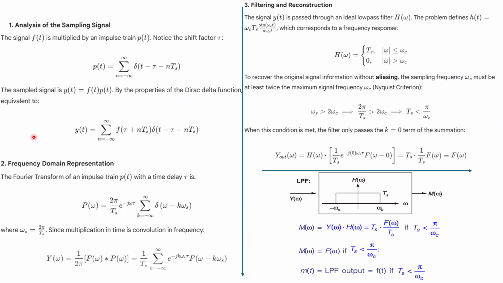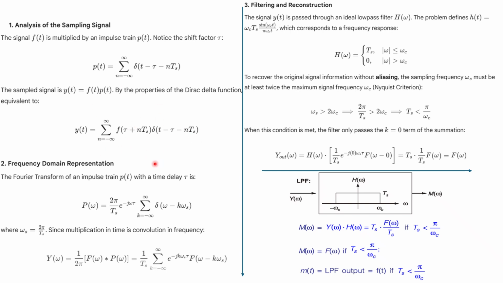Now check first the analysis of the sampling frequency. This is your sampling signal, the impulse train, delta of t minus nTs. It has already been given in the question. And f of t is our message signal, which is a band limited signal. Now we'll get y of t. How? y of t is f of t times p of t, so you can get it using multiplication only.